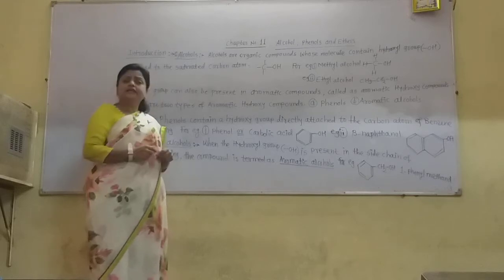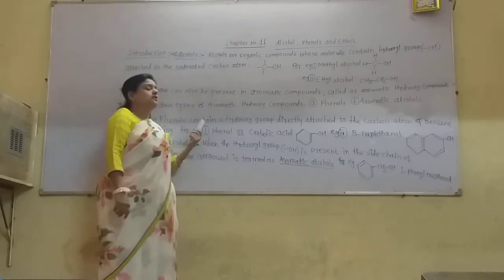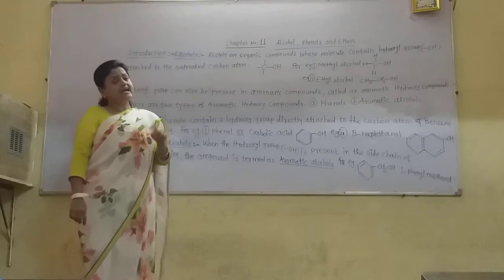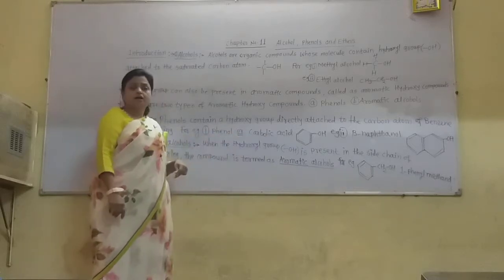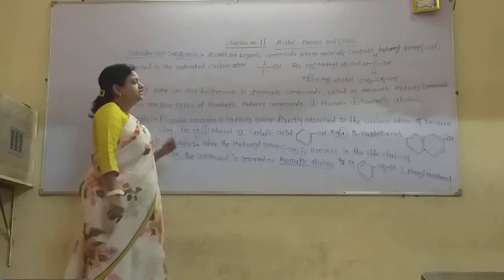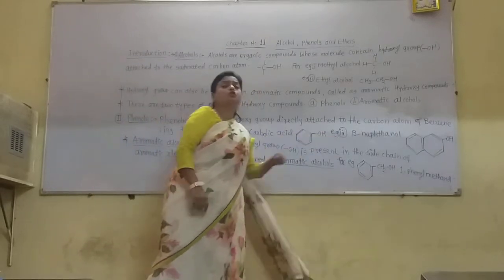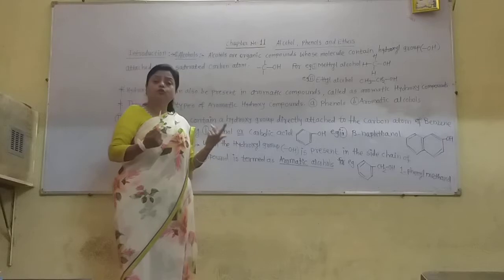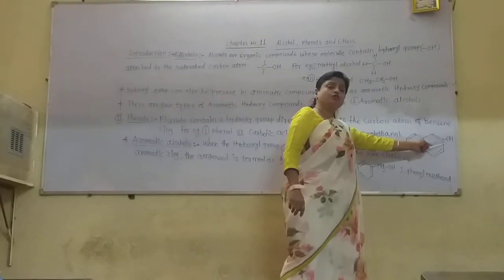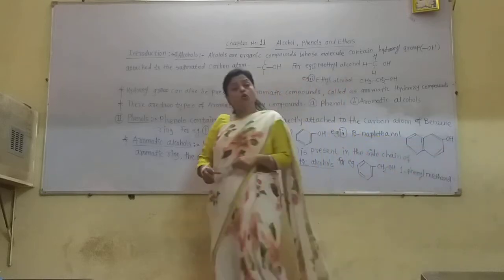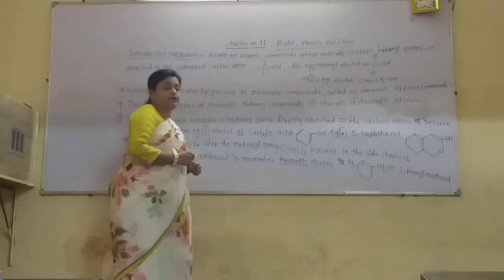In phenols, what is there? In phenols, the OH group is directly attached to the aromatic ring, that is the benzene ring. Another example of phenol is beta-naphthol. Now, naphthalene, you know the structure of naphthalene. Only replace one of the hydrogens of naphthalene by the OH group. Now, these are the phenols.